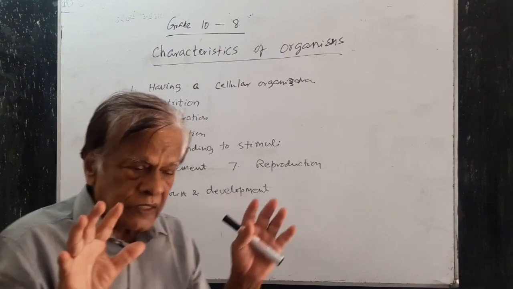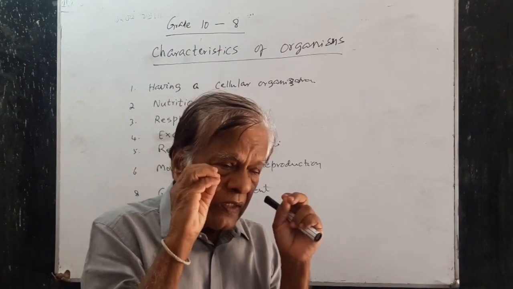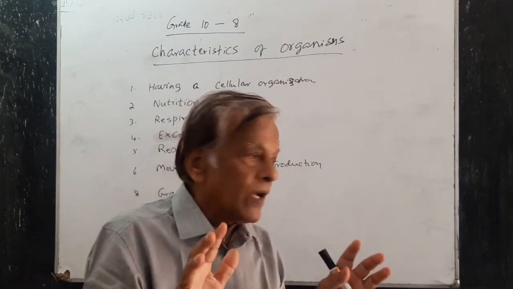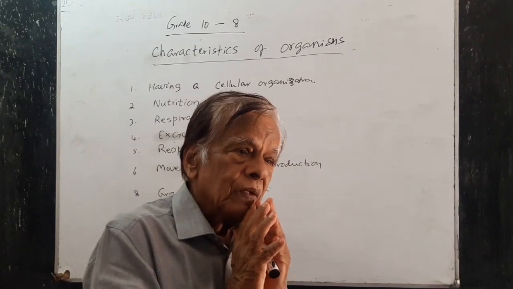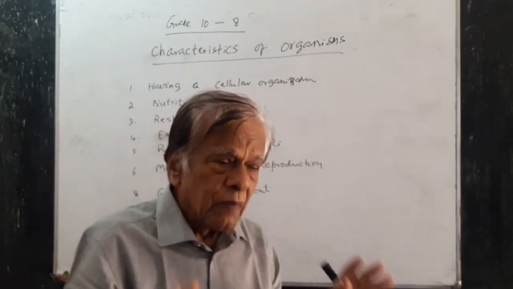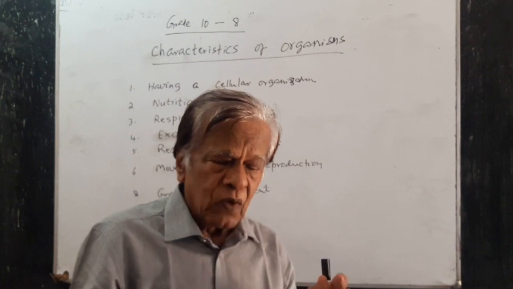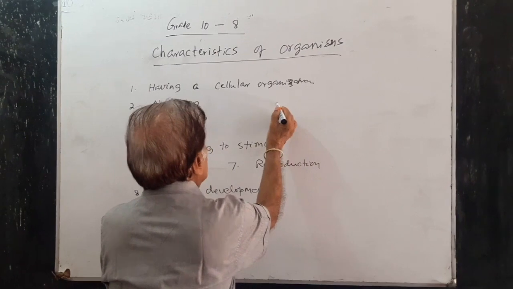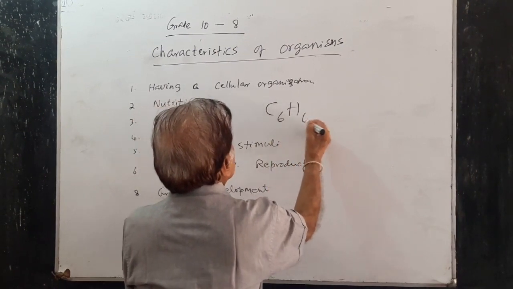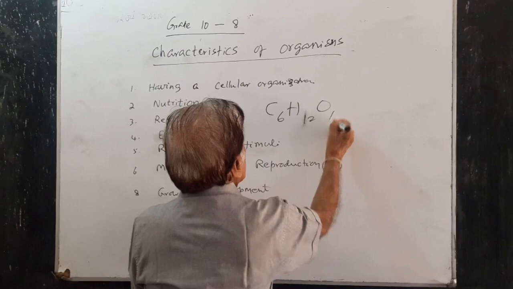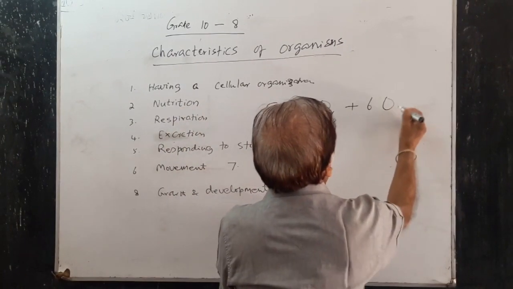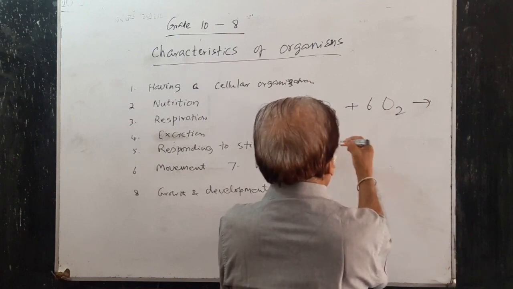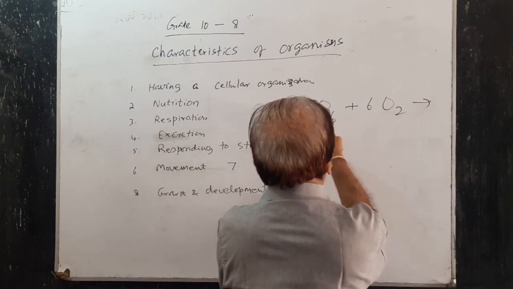In cells you have very small organelles called mitochondria. Respiration occurs in mitochondria. Respiration is the oxidation of food to release the energy stored up in food.